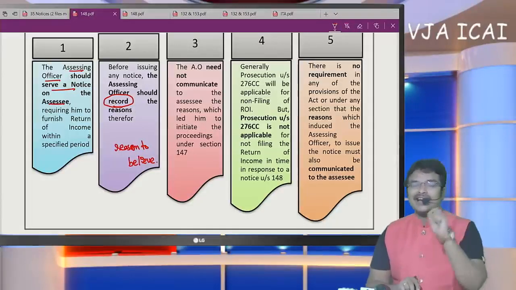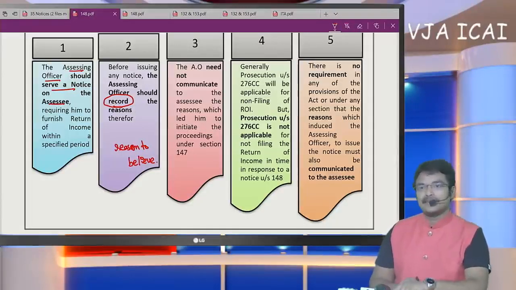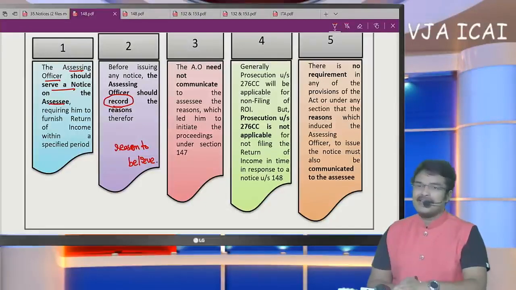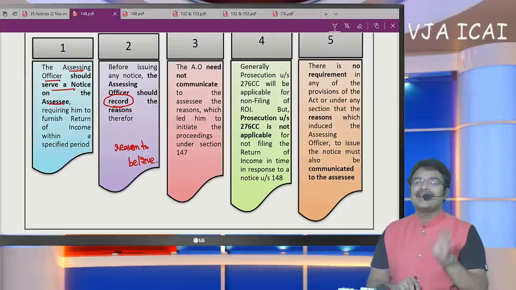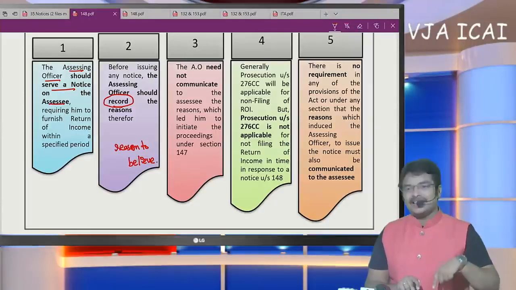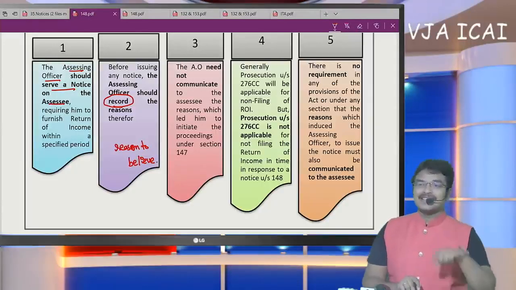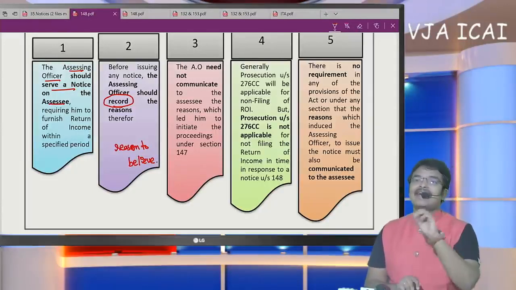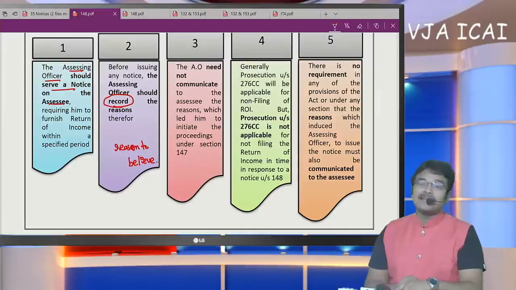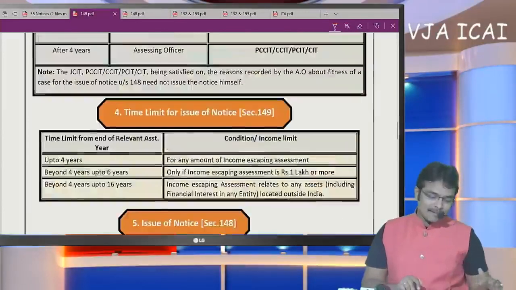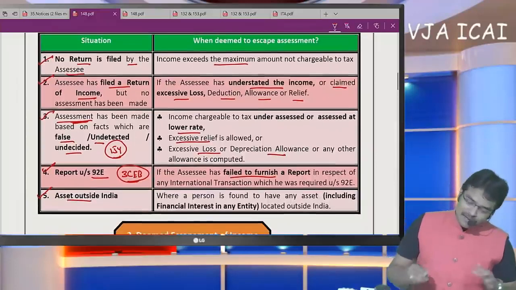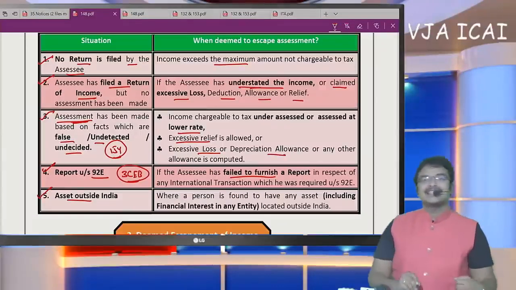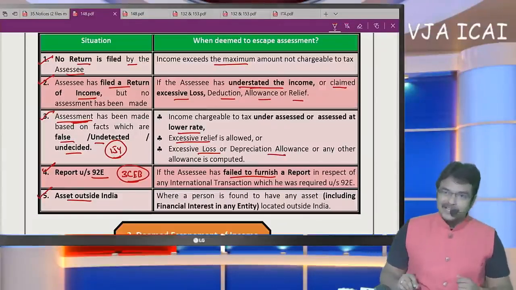But if he has neither offered income under the head capital gain nor under the head PGBP, whatever may be, so even though the information is available with the department, such information is compared with the return filed and nothing has been disclosed. That means SSE has understated the income. When there is understatement of income, in such a case, this income escaping assessment notice can be issued.